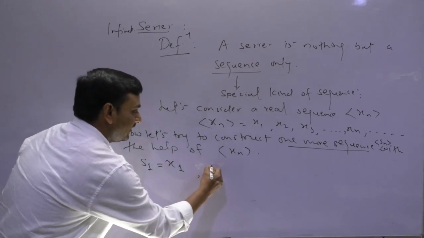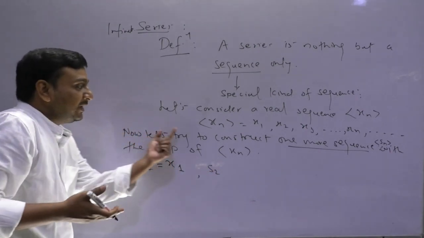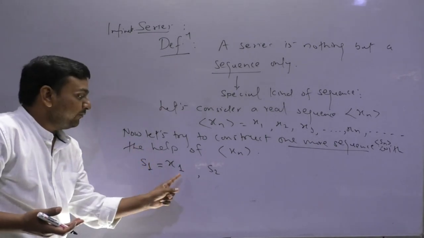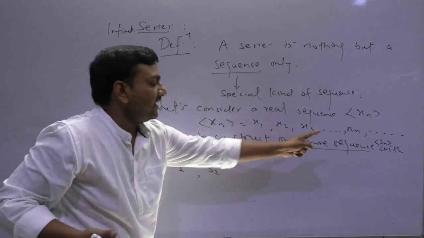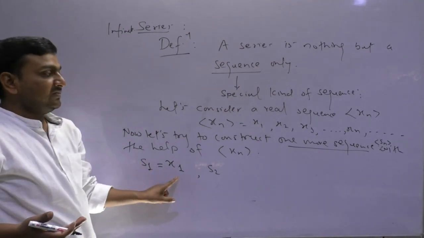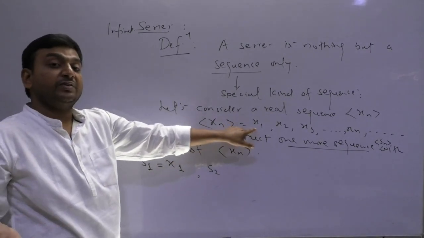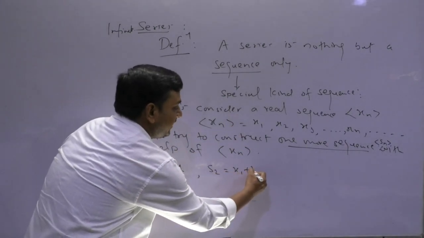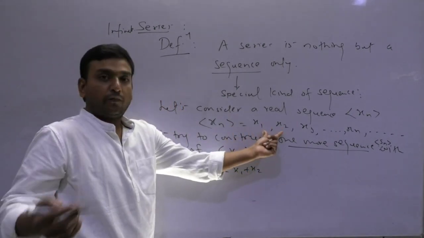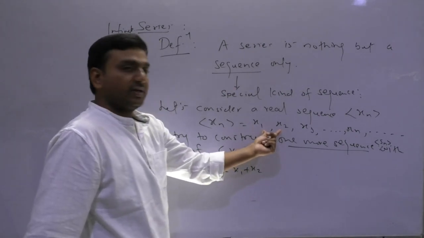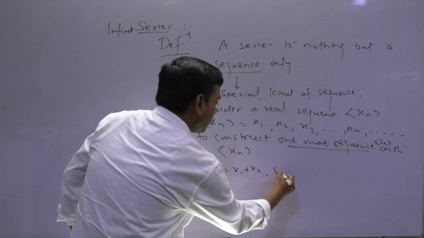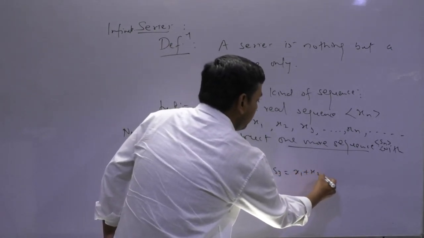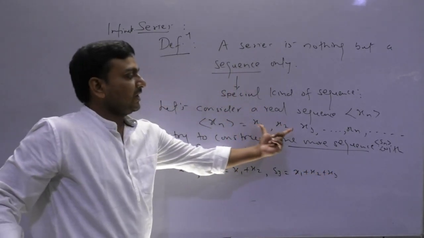So the construction is like this: I have fixed the first term of the sequence Sn as x1, the first term of the given sequence. S2 I defined as the sum of the first two terms of the given sequence. S3 is the sum of the first three terms.